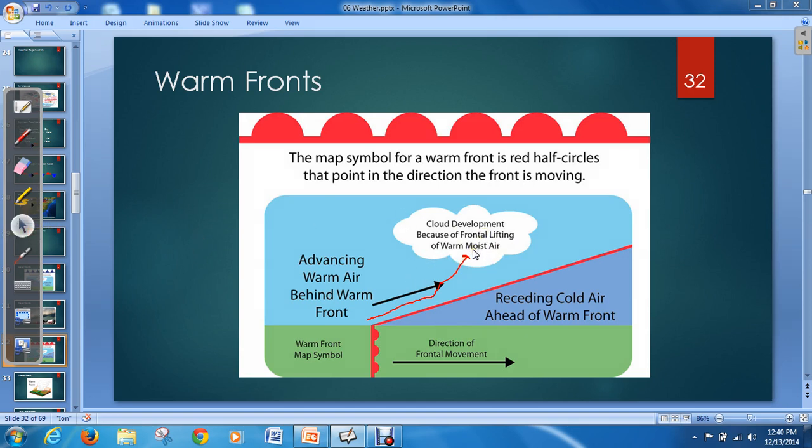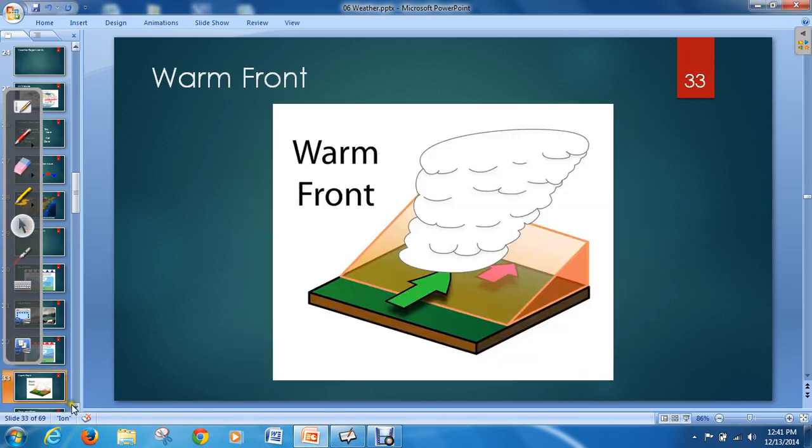Warm fronts can cause a lot of clouds. Sometimes you get fog with warm fronts and things like that. So warm fronts aren't as bad, not associated with as much bad weather. But that's a warm front. Again, these clouds are usually cumulonimbus clouds, the towering type that we talked about before. It just moves up this ramp and forms this huge tower as it goes along. So there's cold fronts and there's warm fronts.